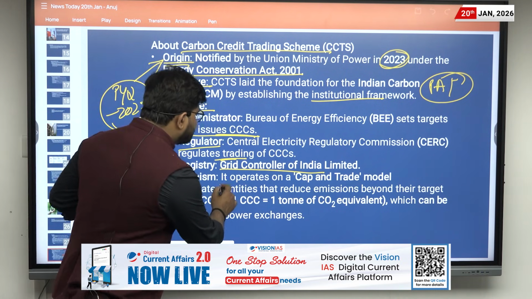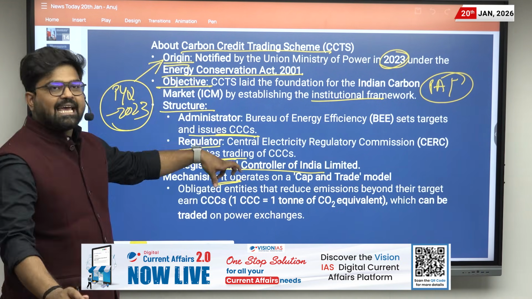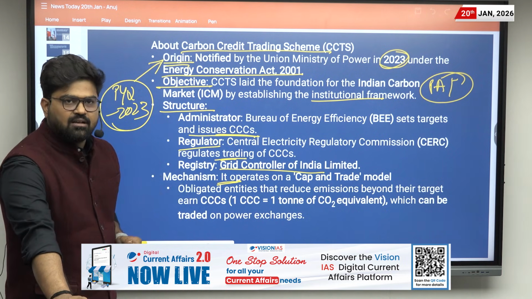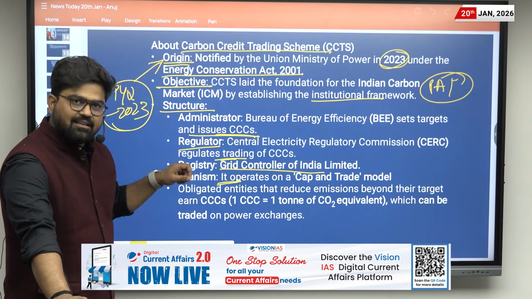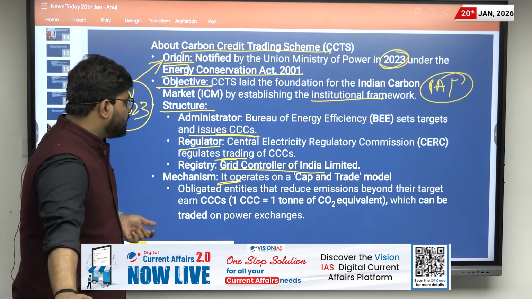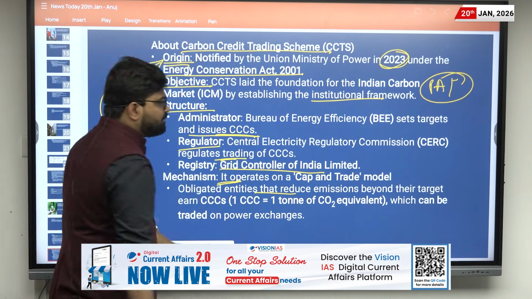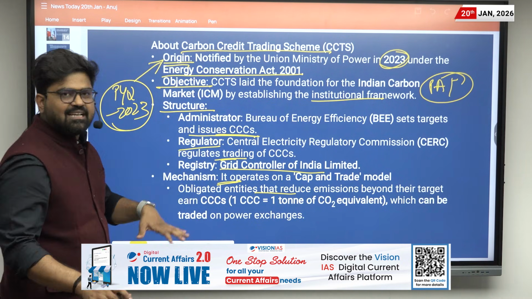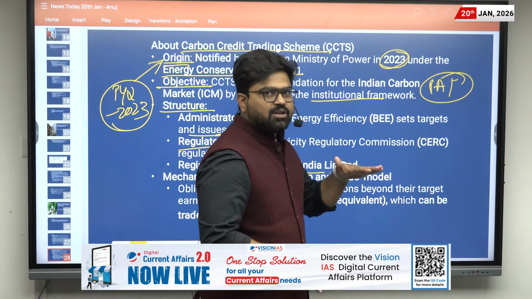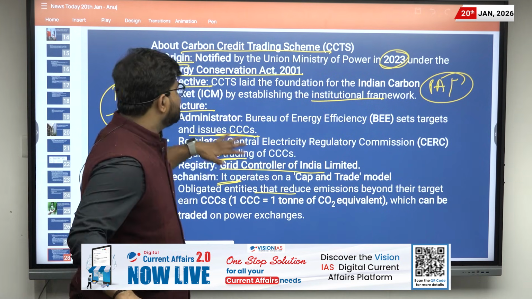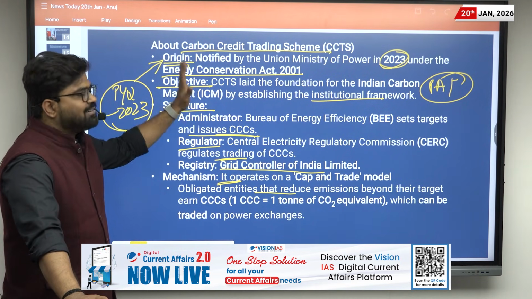And its mechanism, it operates on a cap and trade model. These are obligated entities that have to reduce emissions beyond their target. So this is about the carbon credit trading scheme.